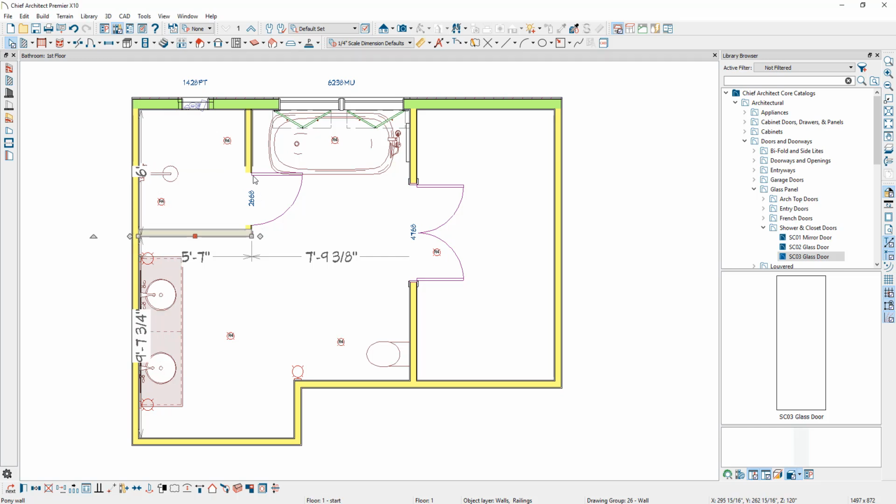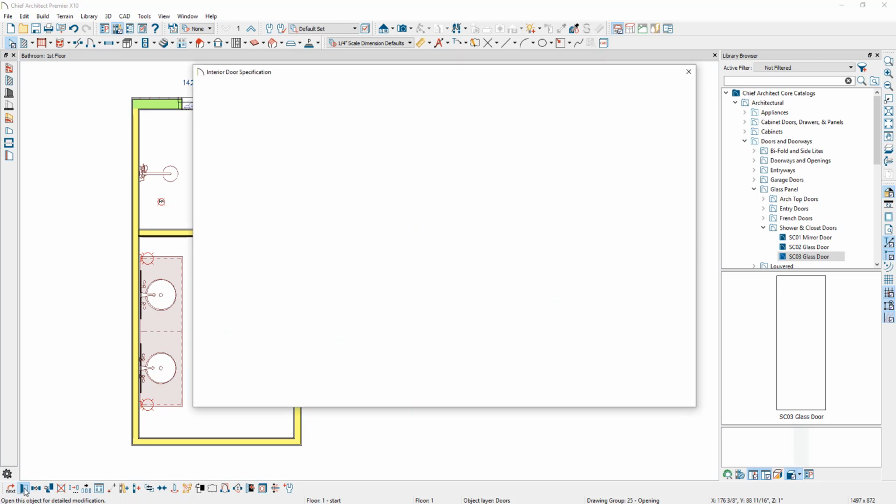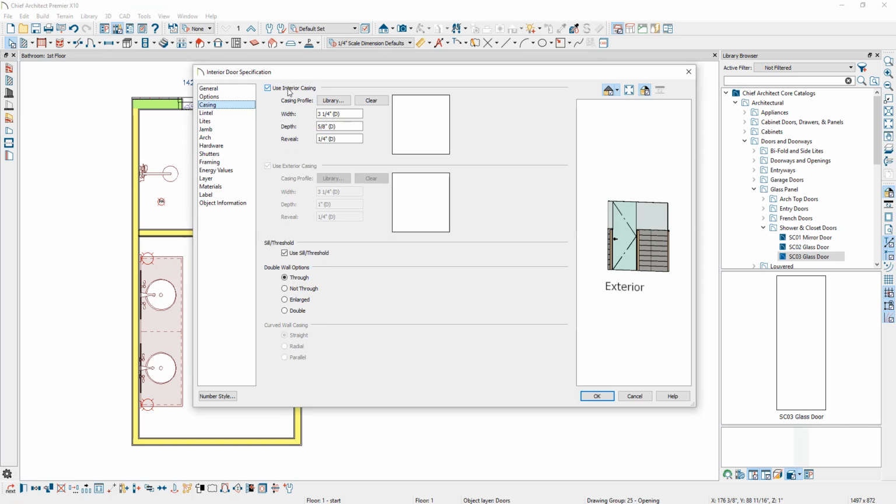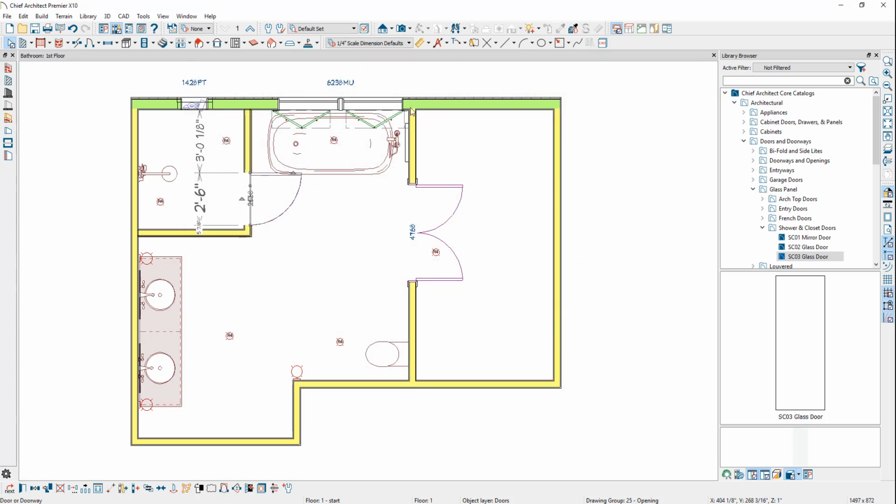Last thing I'm going to do is select this door, and I'm going to open it up for specification, and I'm going to go to the casing panel, and I'm going to turn off the interior casing. Then I'll click OK and take a camera view.